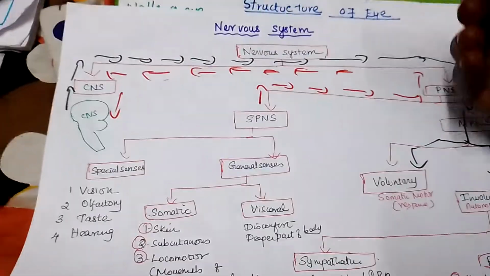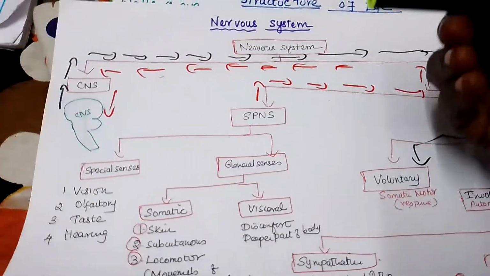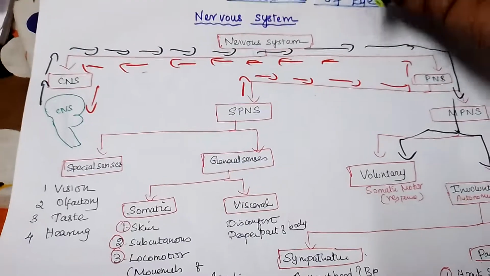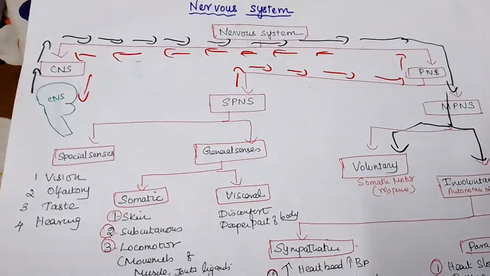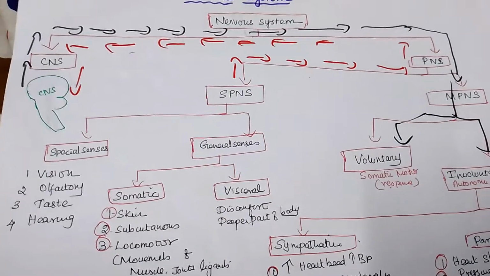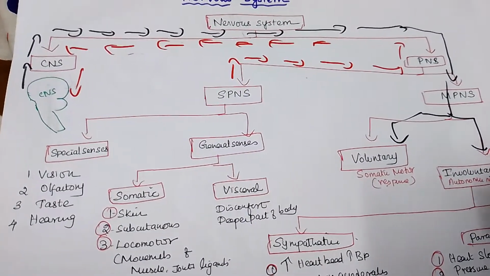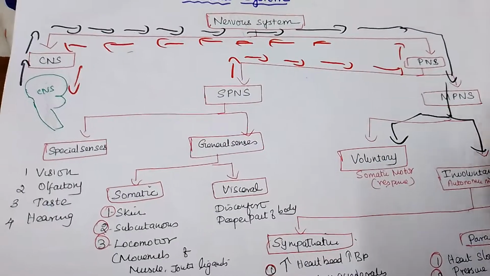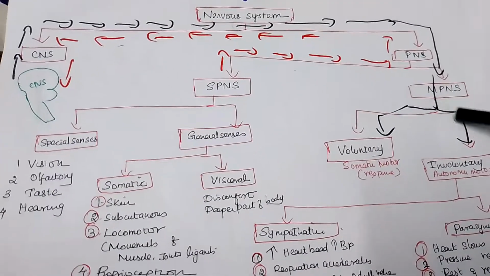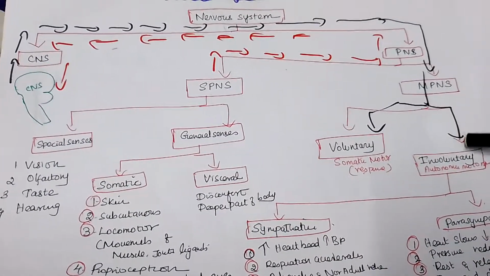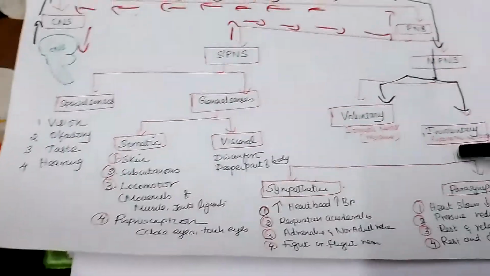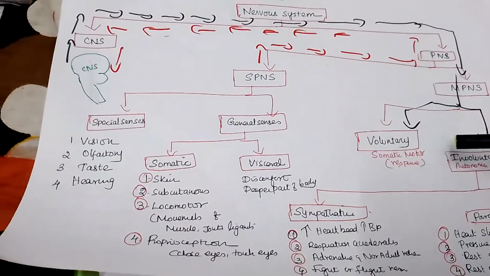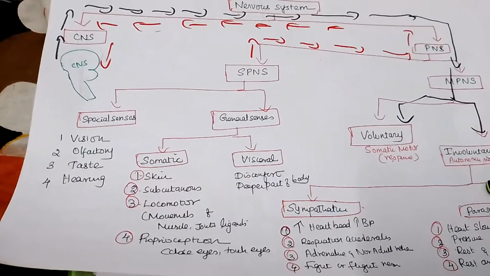Voluntary: if I give you something like chicken or pork to eat, immediately you will voluntarily give your hand, right? That is called voluntary, like a somatic motor response. Involuntary will be the autonomic motor response.